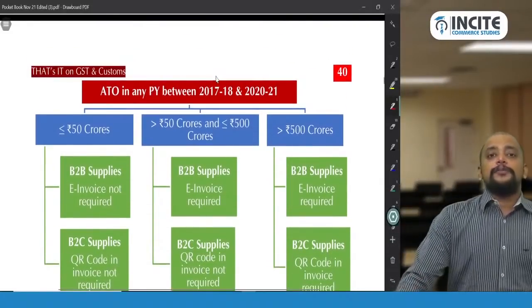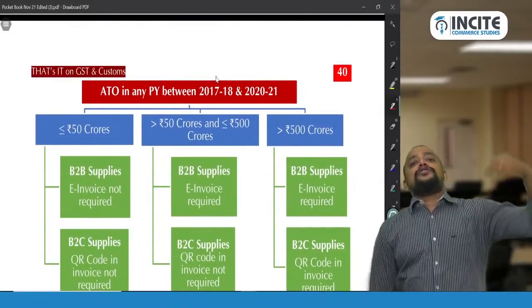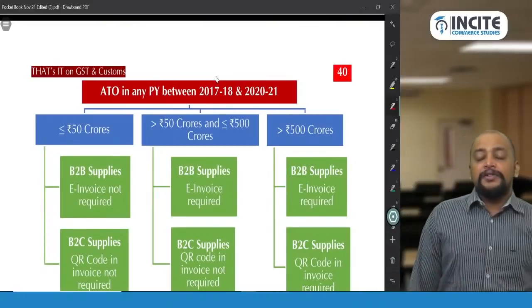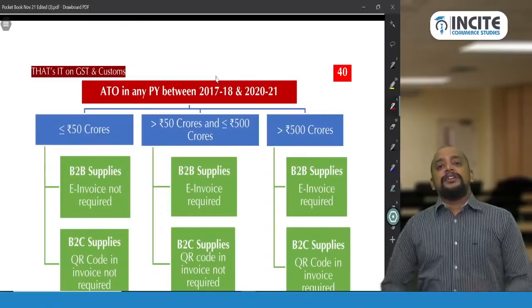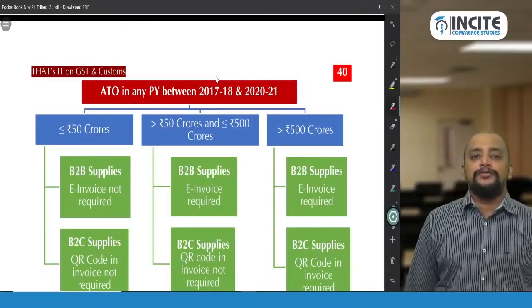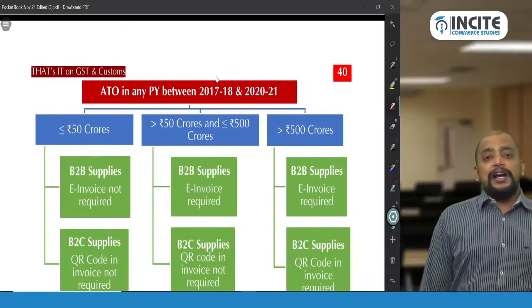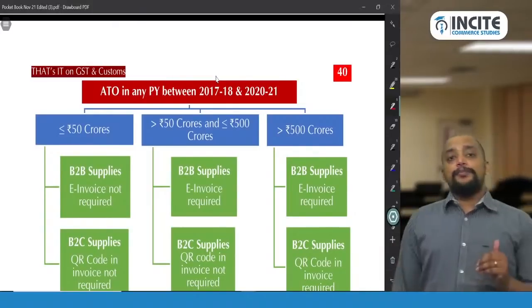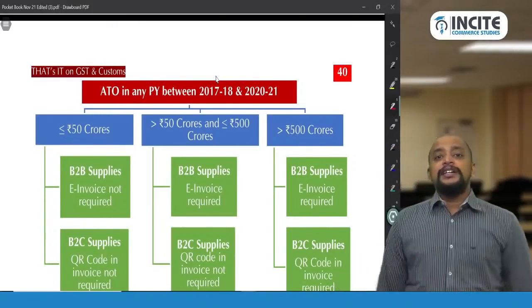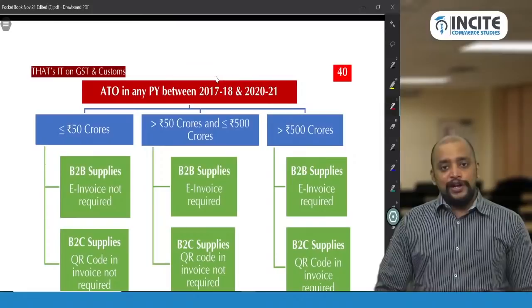Okay. So in case of B2B or B2C, when the aggregate turnover during any of the preceding financial years from 2017-18 to 2020-21 does not exceed 50 crores, nothing is required. They don't have to comply with any of the provisions. Suppose the aggregate turnover during the previous year exceeds 50 crores, then in case of B2B, they need to give an e-invoice. In case of B2C, QR code in invoice is not required.